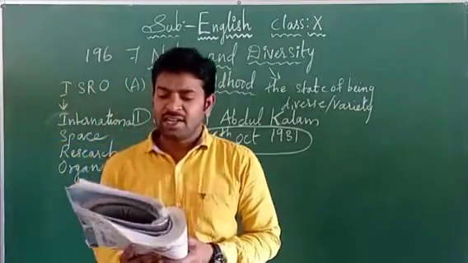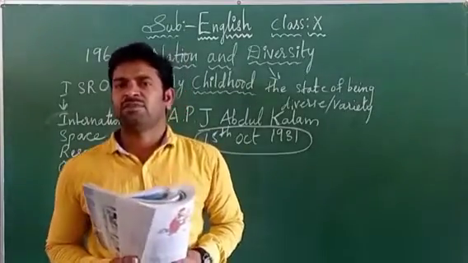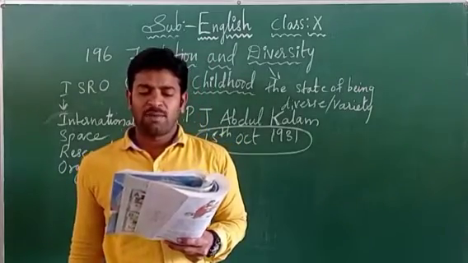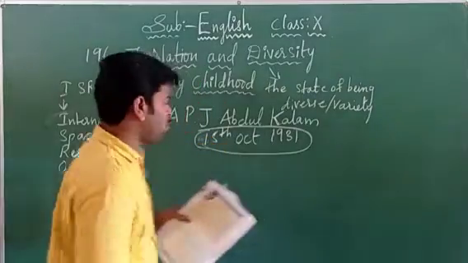So what he has done, he was responsible for the development of the ISRO launch vehicle program, particularly the PSLV. What is the full form of PSLV?